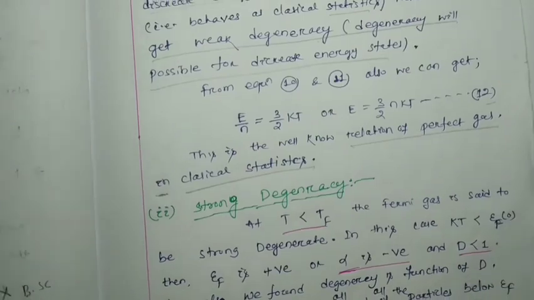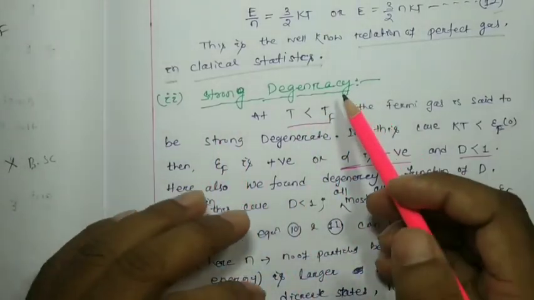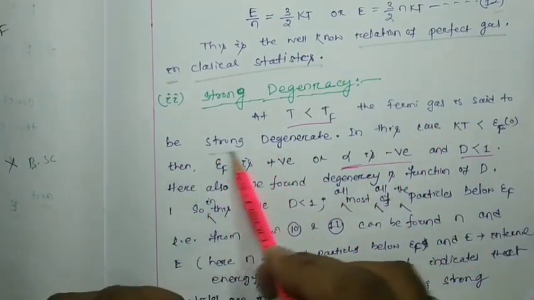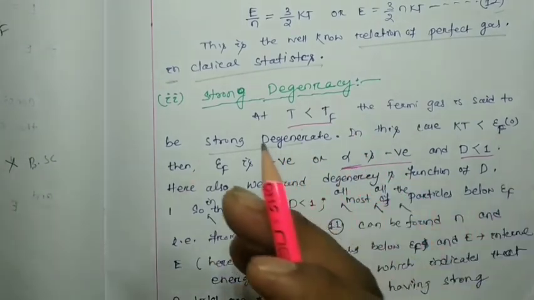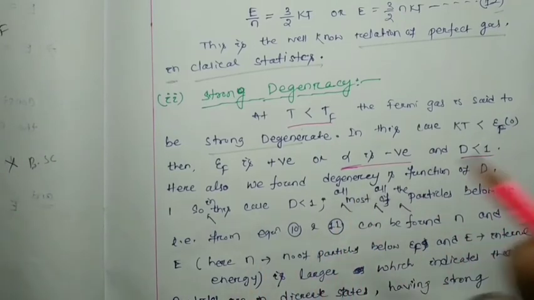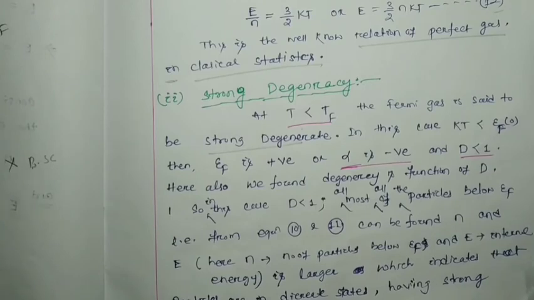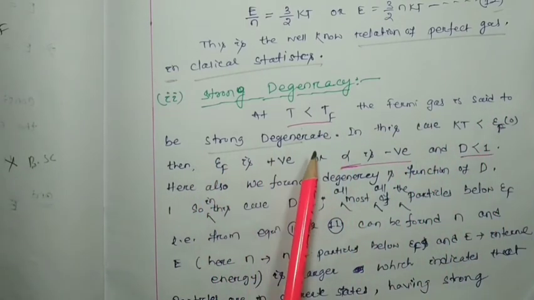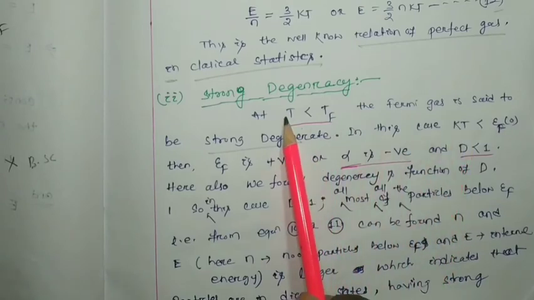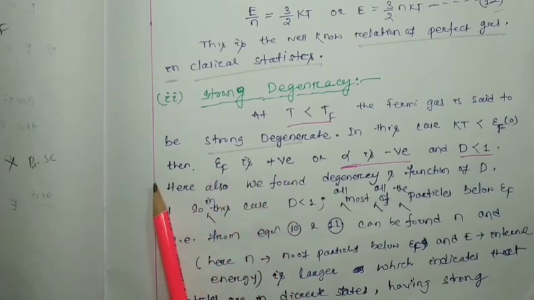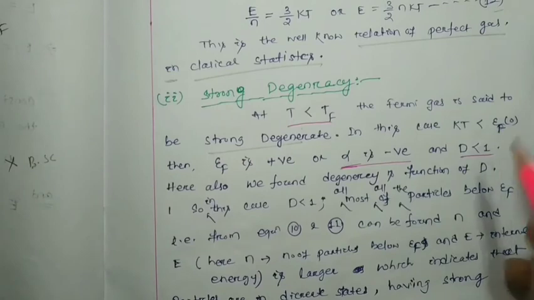Okay, now we are going to consider the strong degeneracy. For strong degeneracy, we know that when the temperature is less than TF, the Fermi gas is said to be strongly degenerate. Strongly degenerate means below TF, or nearer to 0 Kelvin, all the energy states are discrete, so degeneracy can be easily distinguished or significantly observed. So T less than TF, the Fermi gas is said to be strongly degenerate. In this case KT is less than EF0, EF is positive, whatever we have discussed, alpha in this case is negative, and D is less than 1.